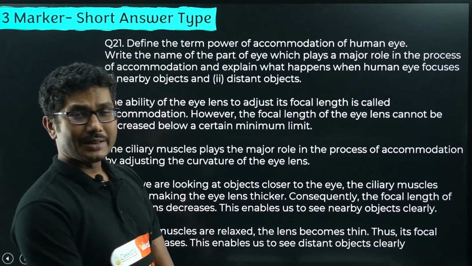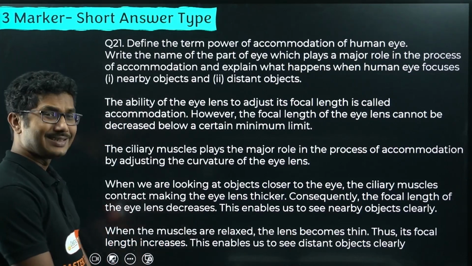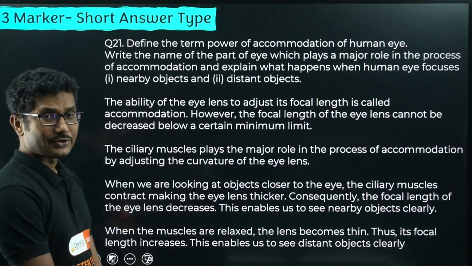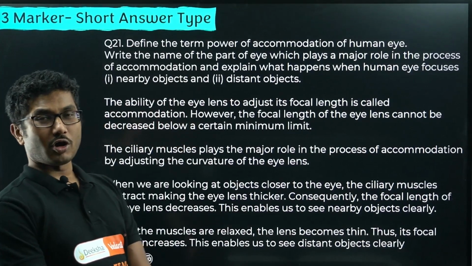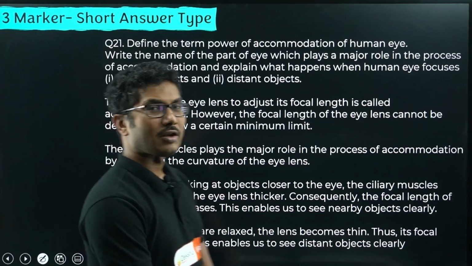So which part of the eye is responsible for the accommodation? It is the ciliary muscle. Okay, be careful, ciliary muscle. Ciliary muscles are responsible for accommodation of the eye, not the eye lens. The eye lens itself cannot do anything.